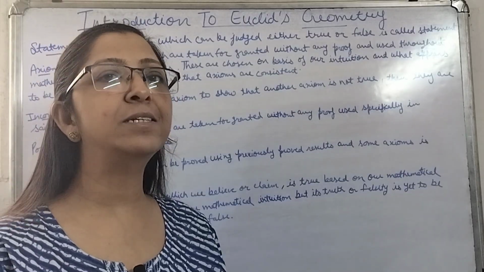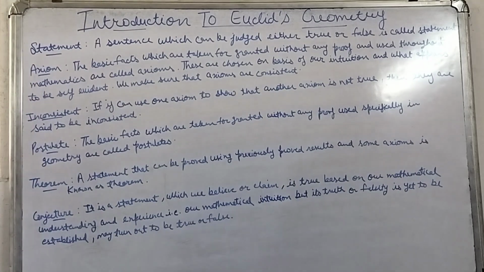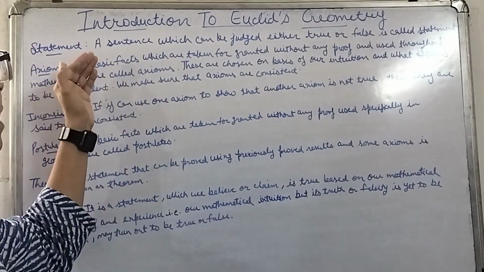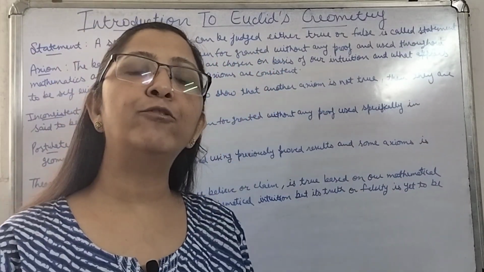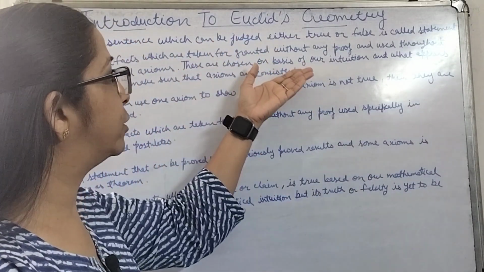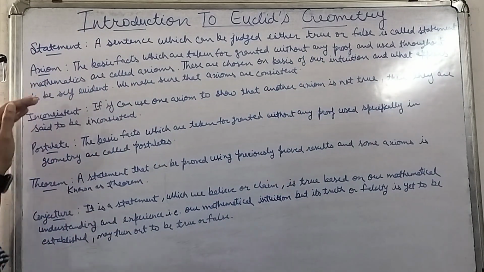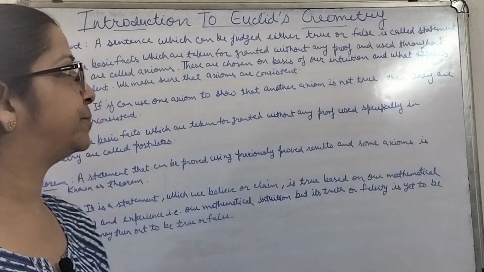These are the basic facts which we take for granted, meaning by default we assume they are true. We are not proving them, and we use these facts in mathematics. These types of facts are known as axioms.